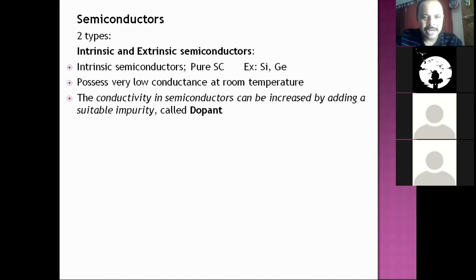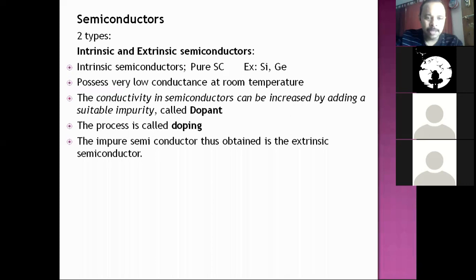How to increase the conductivity of intrinsic semiconductors so that they can be more significant? By adding impurity. The conductivity in semiconductors can be increased by adding a suitable impurity called dopant. Addition of dopant is called doping. The process is called doping. Now, the impure semiconductor thus obtained is called an extrinsic semiconductor.